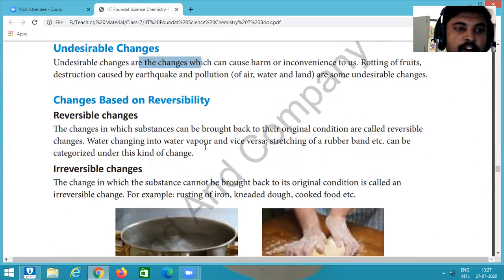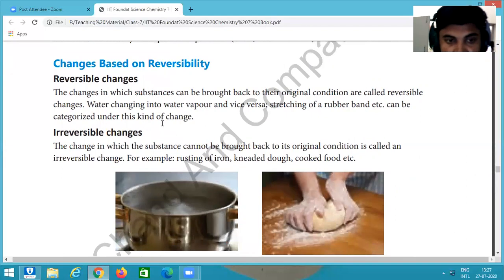Changes based on reversibility. By an example we try to understand. If we take some water and put it into the freezer, after some time we see that it changed its state. It converts from liquid to solid. It makes ice.